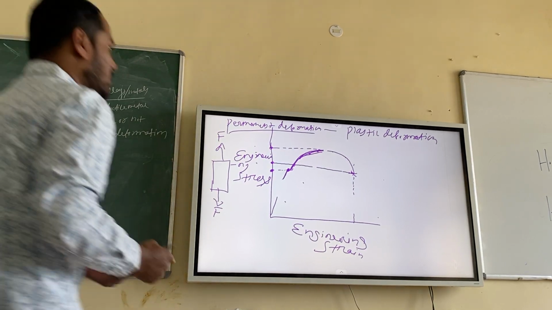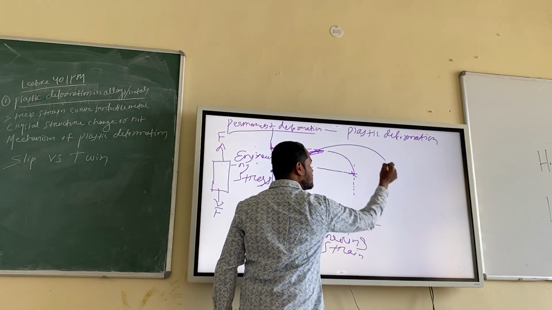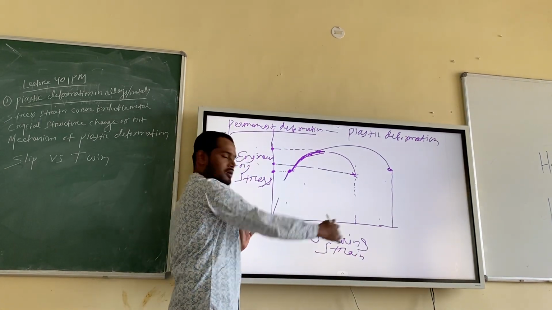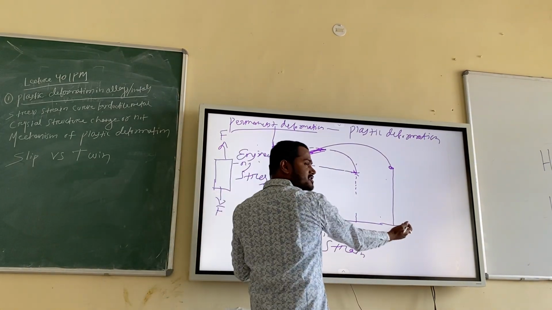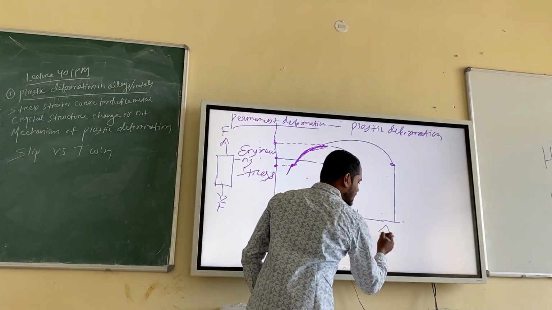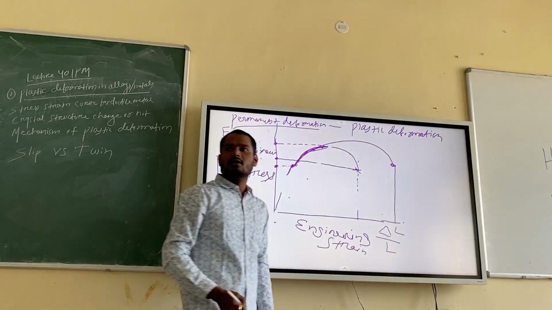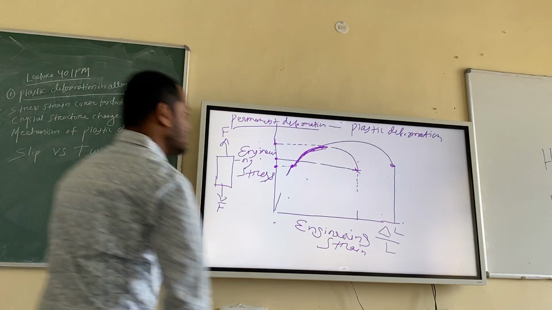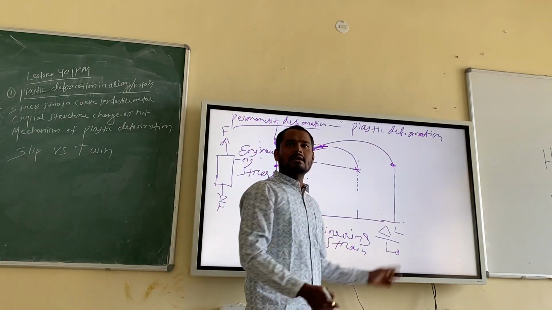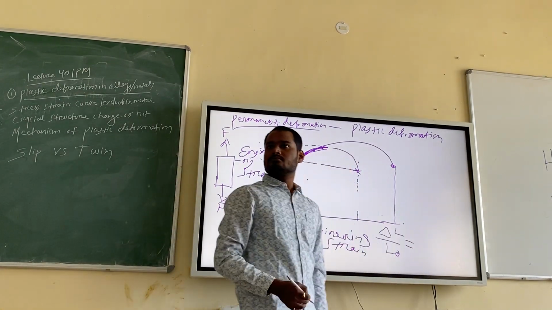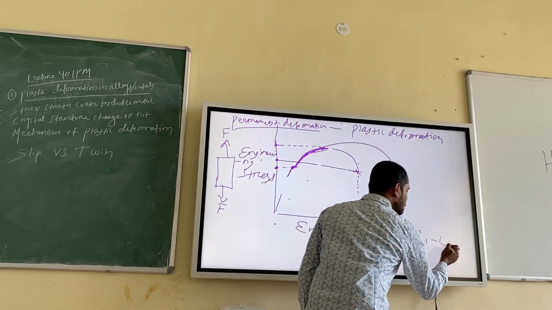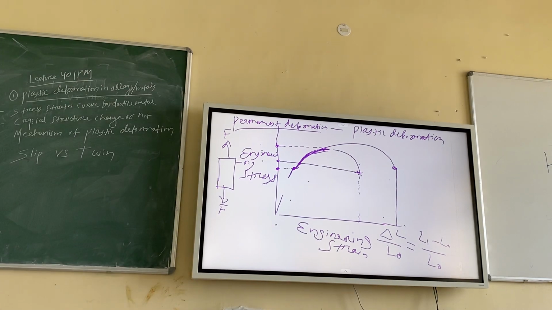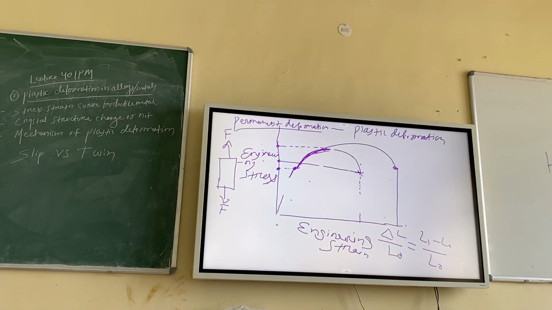Suppose your fracture happens at this point. What does it mean? You have more ductility in the material, because it starts from here and this is the strain axis. Strain means delta L by L, you remember. Delta L is the final length minus initial length, and strain is delta L by L0, that is, (L1 minus L0) by L0. Does anybody remember what L0 is? That is the initial length. But initial length of what?